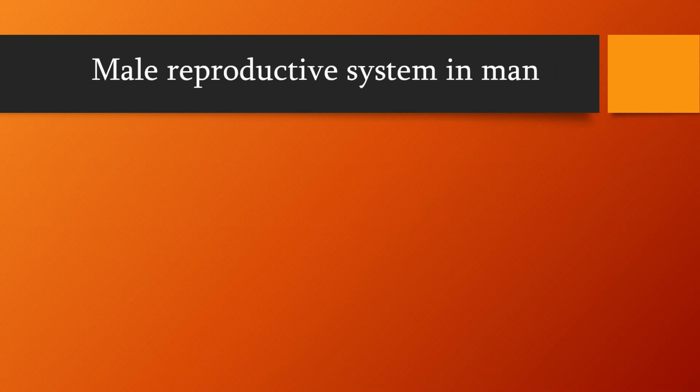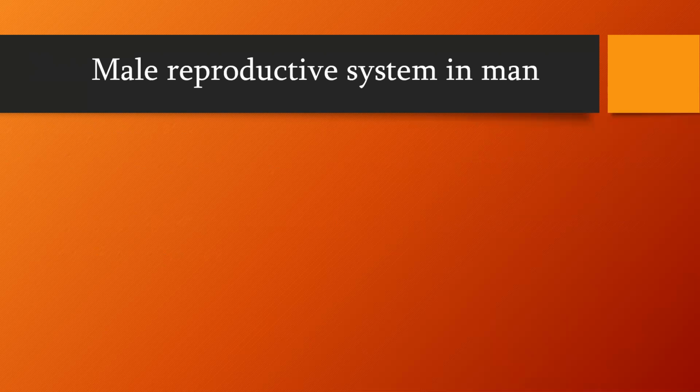Now we are going to discuss the organisms which perform internal fertilization. The best example in our textbook of internal fertilization is human beings. We have to learn how the internal fertilization process takes place in human beings.